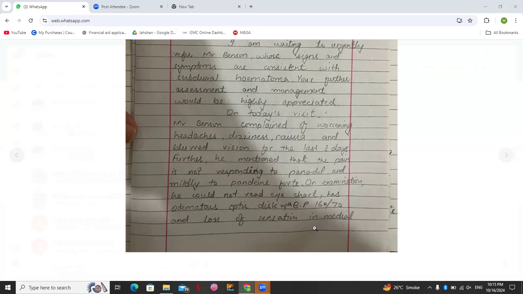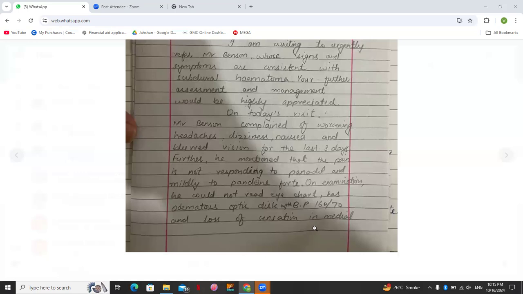It depends on the form. So the complained, if you simply use it, it is past. But if you add has complained, now this is present perfect. Okay, so this is a grammatical error that you have to focus on.